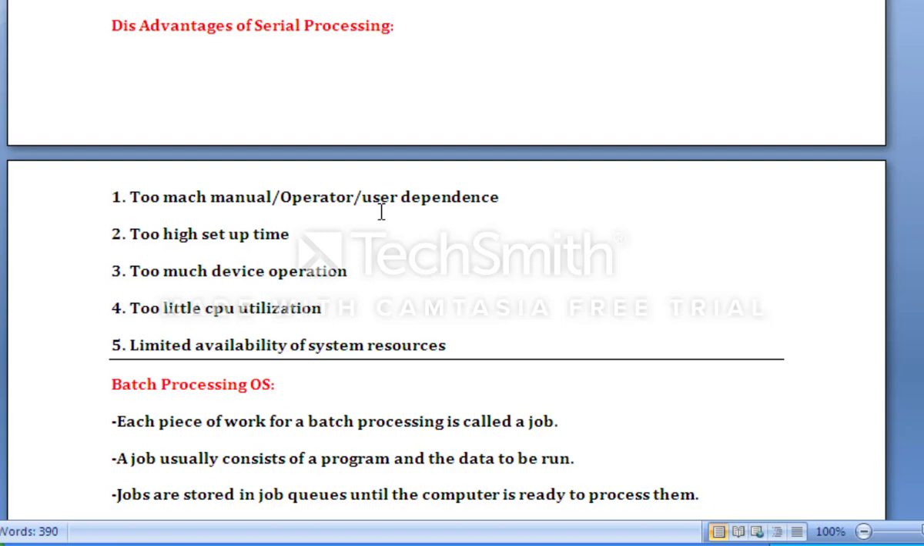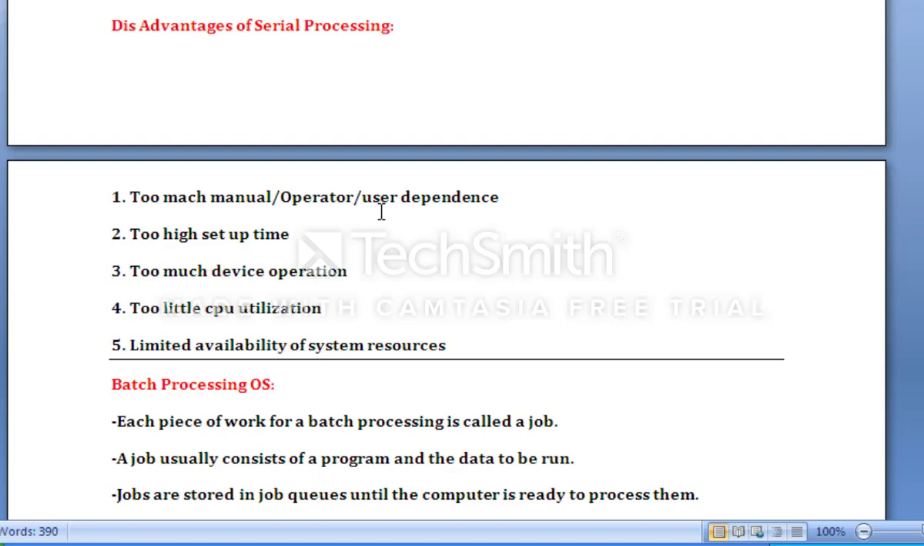Okay, so we users directly interact with the hardware, so we need extra independent experts: linker expert, loader expert, programmer expert, debugger expert. We need different kinds of experts there. So too much manual operator dependence is one disadvantage of the serial processing system: too much manual or user dependence.